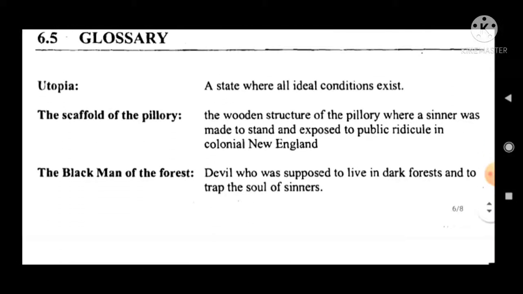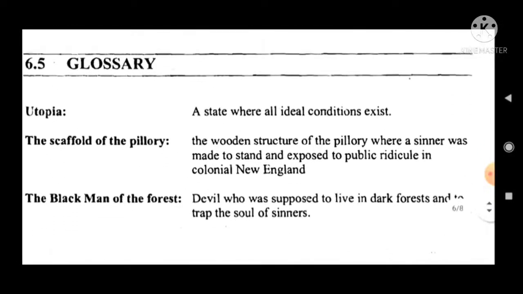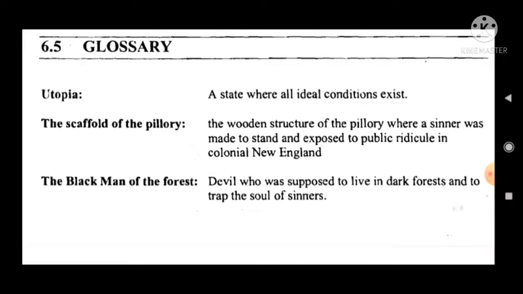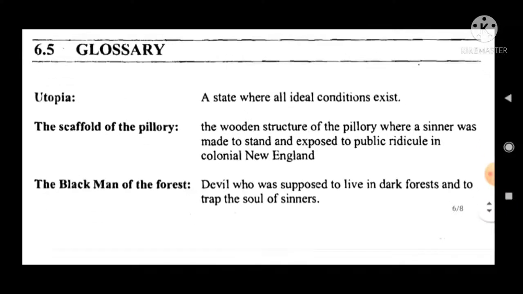Here it is the glossary. What is utopia? A state where all ideal conditions exist. Utopia means a state where all ideal conditions exist. You can develop your vocabulary also.